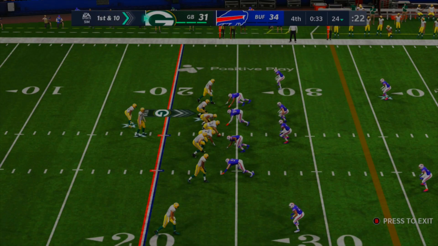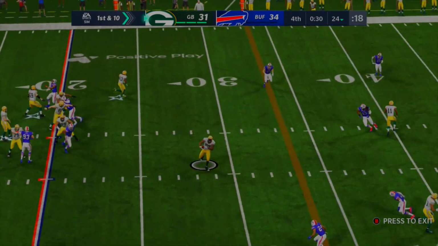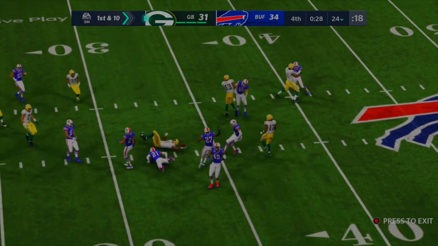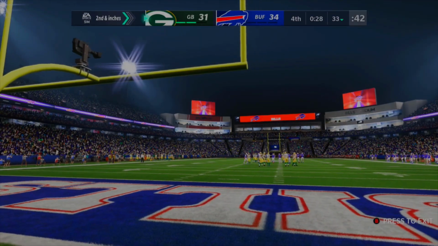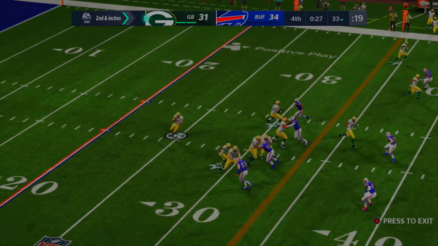Nice. Alright, Aaron Rodgers lines up around the 24-yard line. So he has about 50 yards to go for a comfortable field goal. And if he wants to go all out, 70 more yards for a touchdown. This is going to go to, I believe, Marcedes Lewis. Timeout's called. It's a 9-yard gain. And there you go. 28 seconds left. Okay, so about a 9-yard gain, second and inches where they stand now.